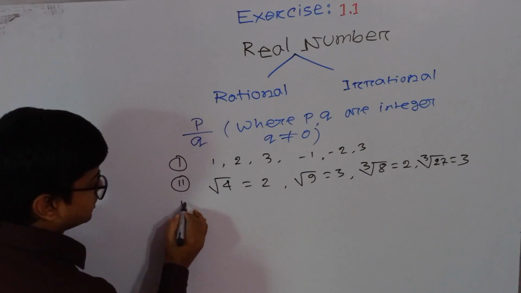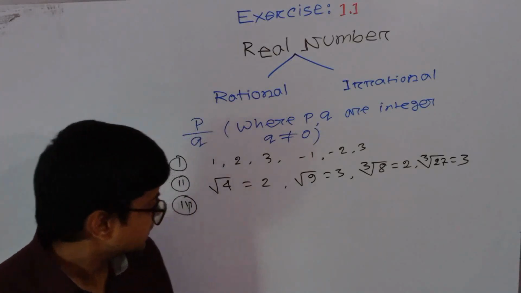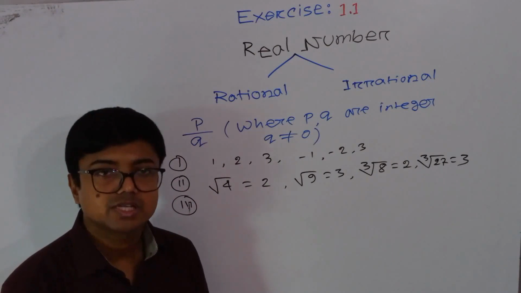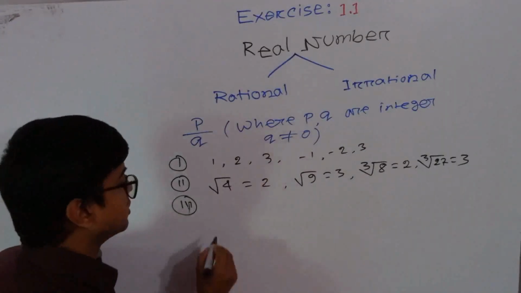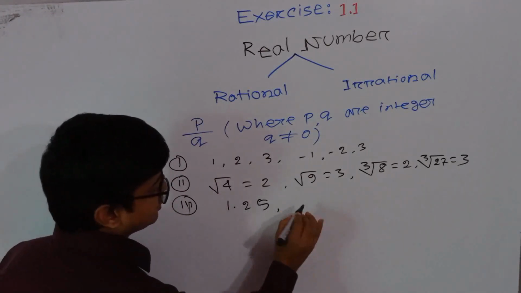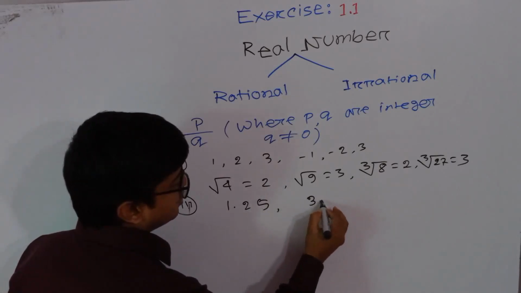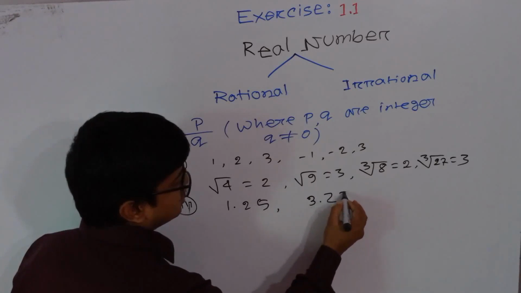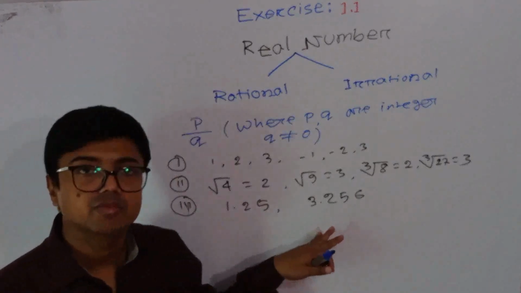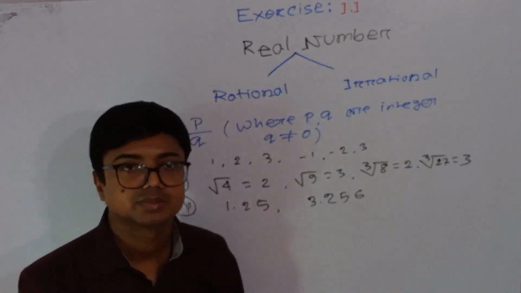Number 3. Any kind of terminating decimal fraction will always be a rational number. Suppose here 1.25, 3.256, that means any kind of finite number, always rational number.